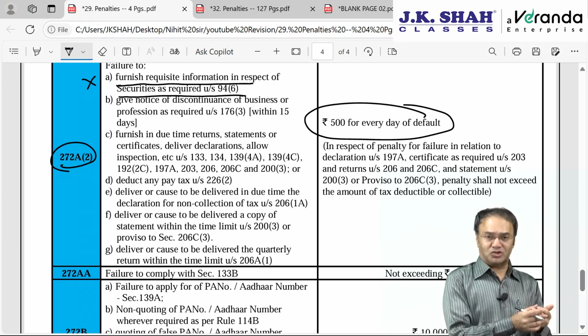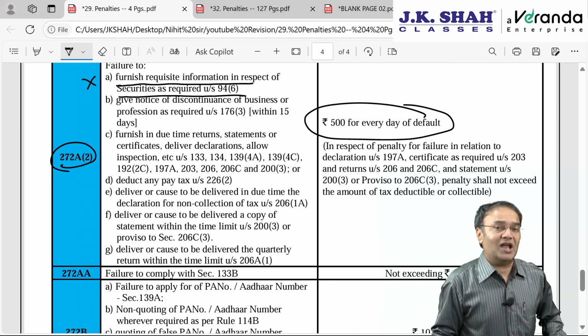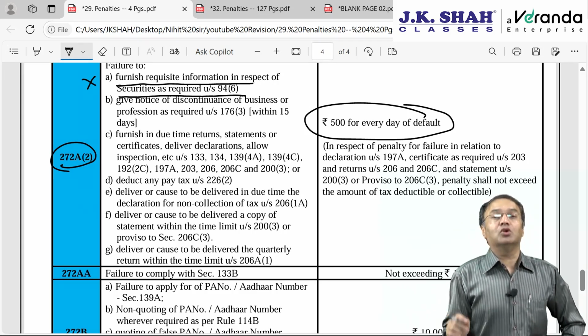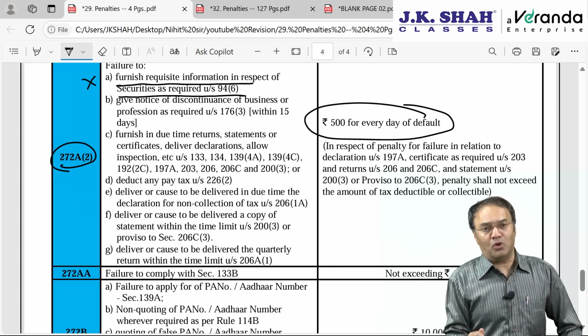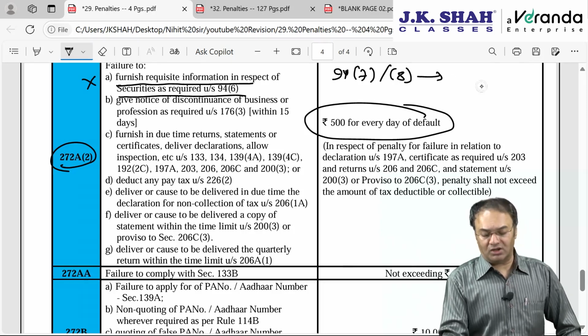There is a TDS also on dividend under section 194, 10% TDS. So when dividends were exempt, at that time some tax avoidance transactions were possible. To plug that loophole, the government had introduced sections 94(7) and 94(8), and in connection with that, the income tax authority could ask you to furnish details of securities held by you at any time during the year under section 94(6).